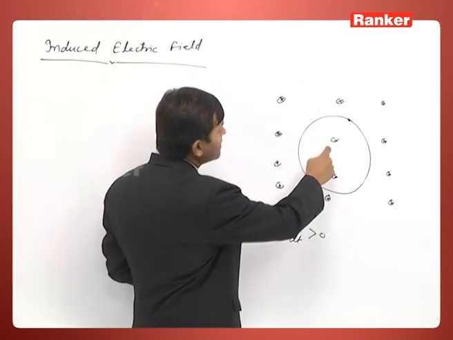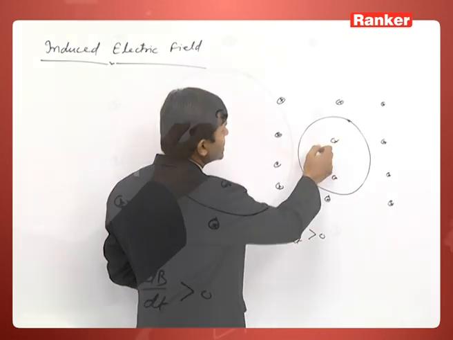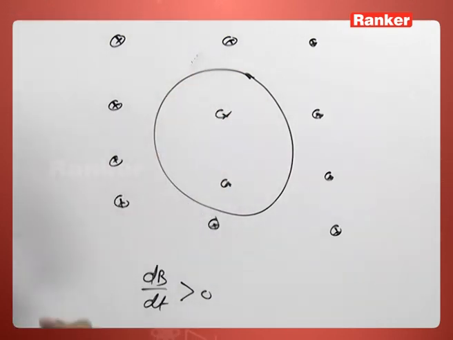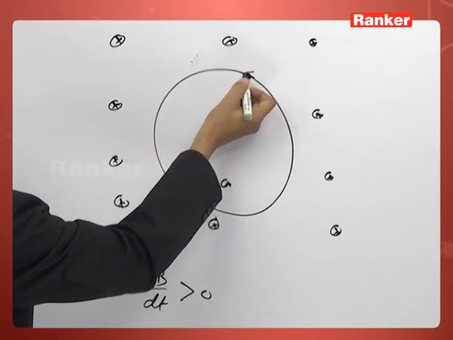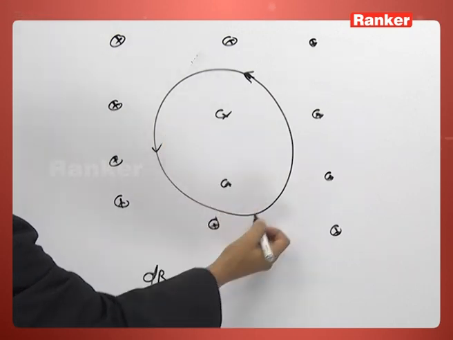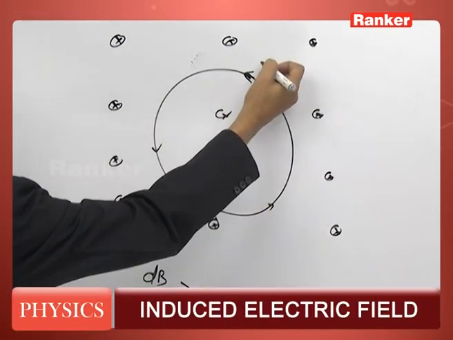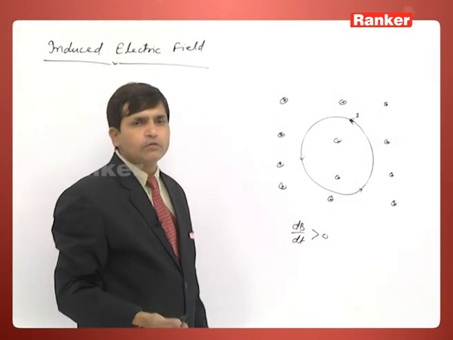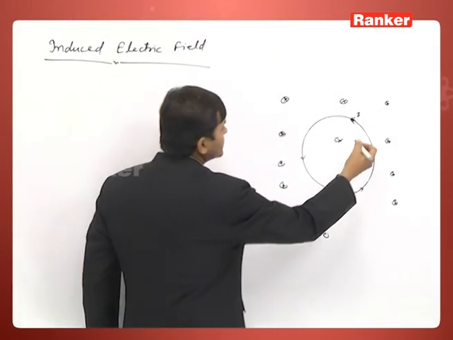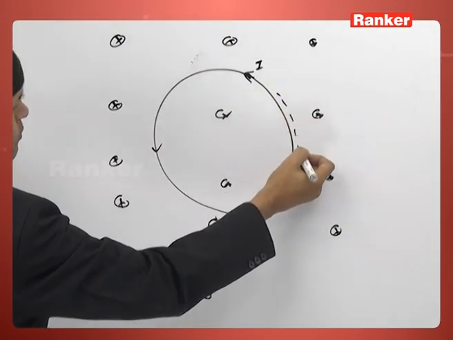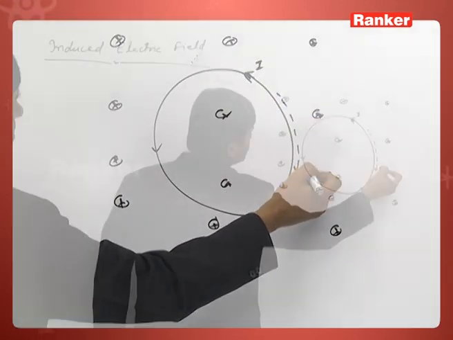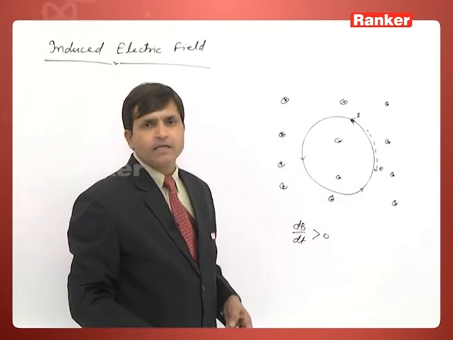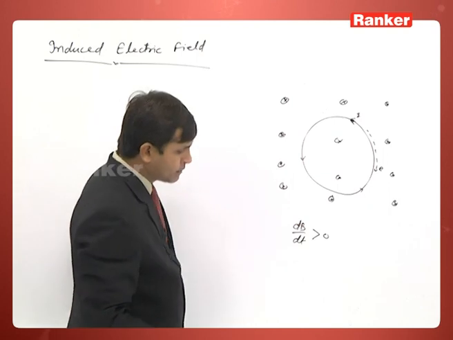So, to decrease the magnetic field in the inward direction, the current must flow in the anti-clockwise direction. So now the current direction is anti-clockwise. This is the direction of current. From the current direction we can conclude electrons are moving in this direction. So the motion of the electron is like this. The electron always moves opposite to the direction of the electric field, because the electron is negatively charged.